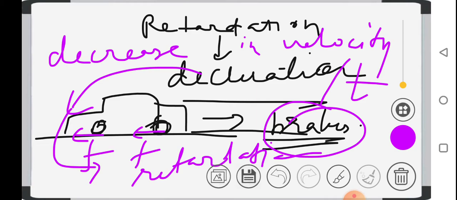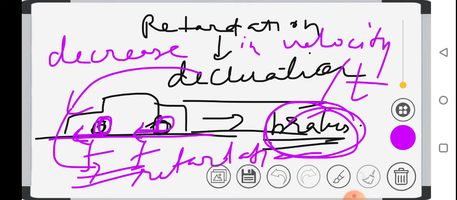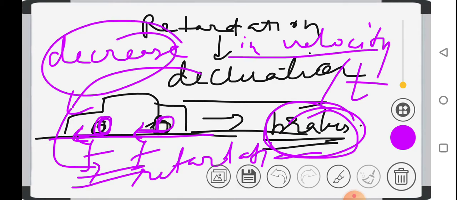When you applied a brake, the frictional force which acts between the tires of the car and the surface of the road causes decrease in velocity with respect to time, which is the cause of retardation.